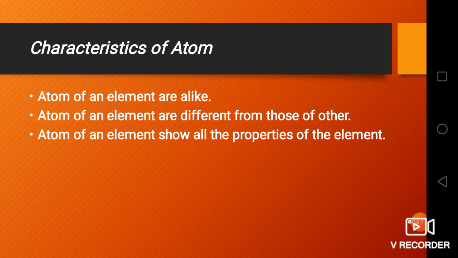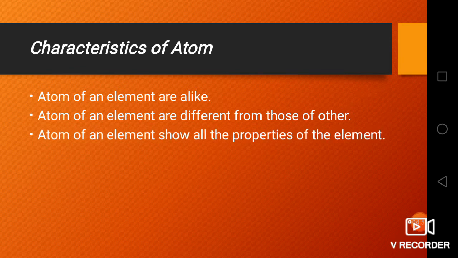Now let us see what the characteristics of an atom are. Atoms of an element are alike. That means atoms of an element have the same, similar properties. The next characteristic is that atoms of an element are different from those of other elements. It means that different elements will have different atoms and they are different from each other.